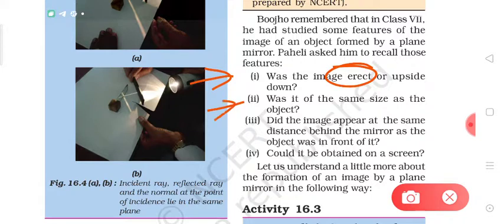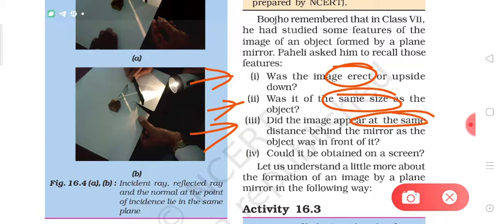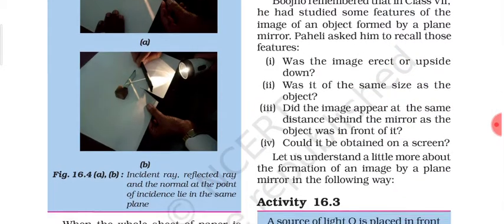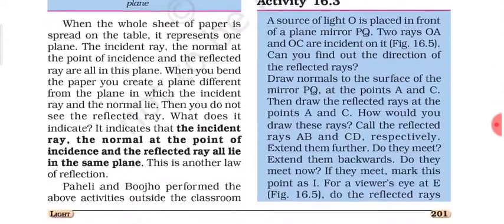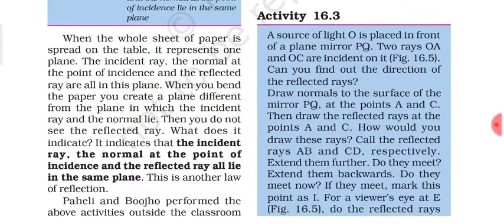And it is of the same size as that of the object, and the image appears at the same distance behind the mirror as the object was in front. And also that we cannot find this image on a screen. So this is what we discussed regarding the image formed by a plane mirror.